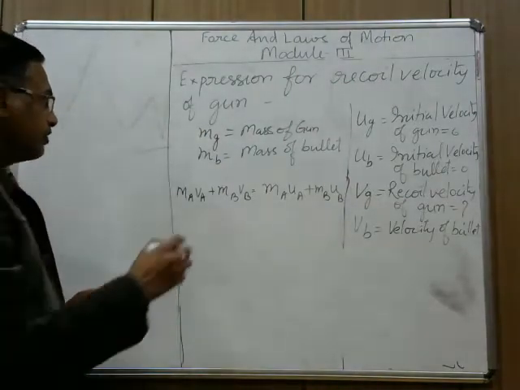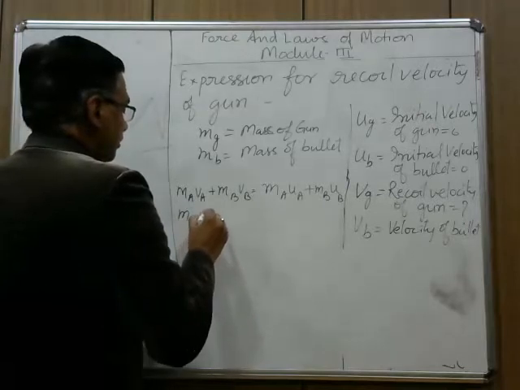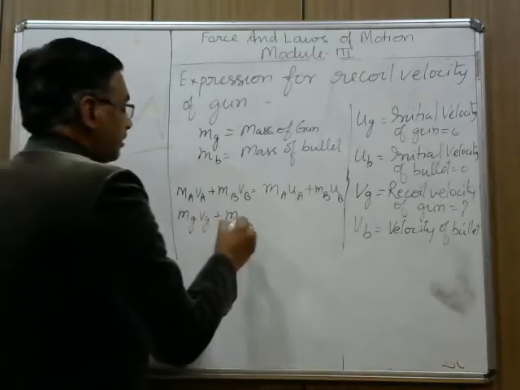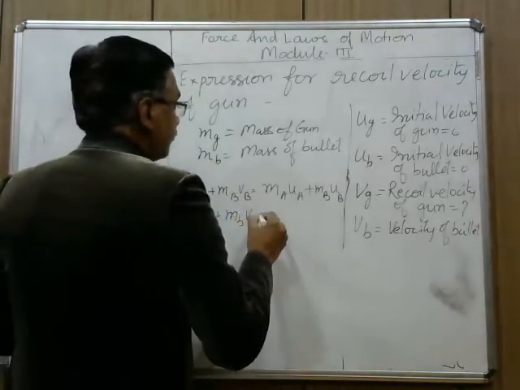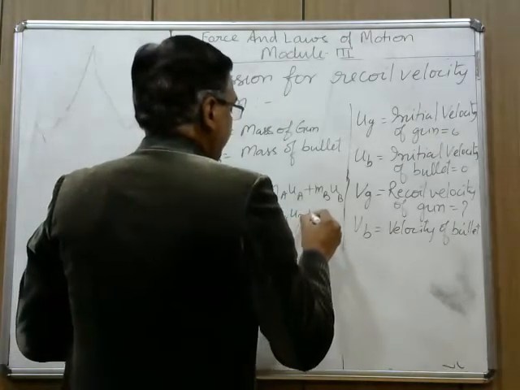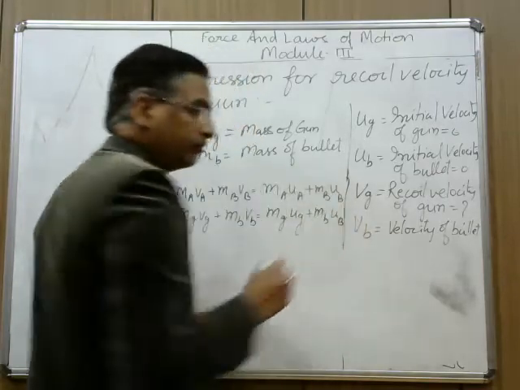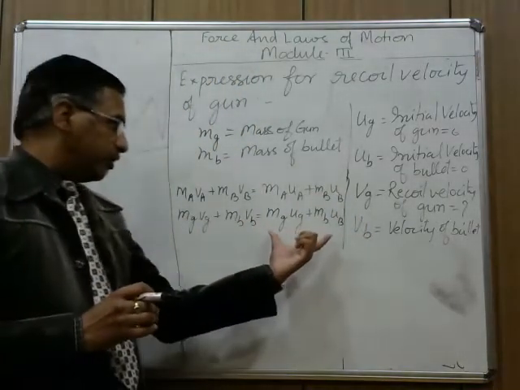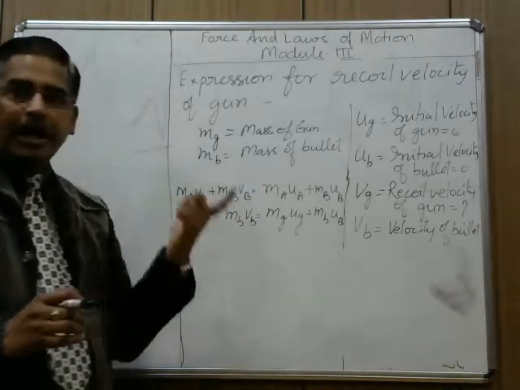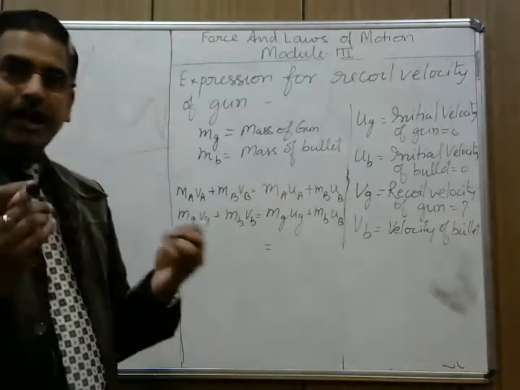Now, suppose A is the gun, so this formula will be replaced by mg vg plus, suppose B is the bullet, mb vb equals mg ug plus mb ub. This is the total momentum before firing. This is the total momentum after firing.